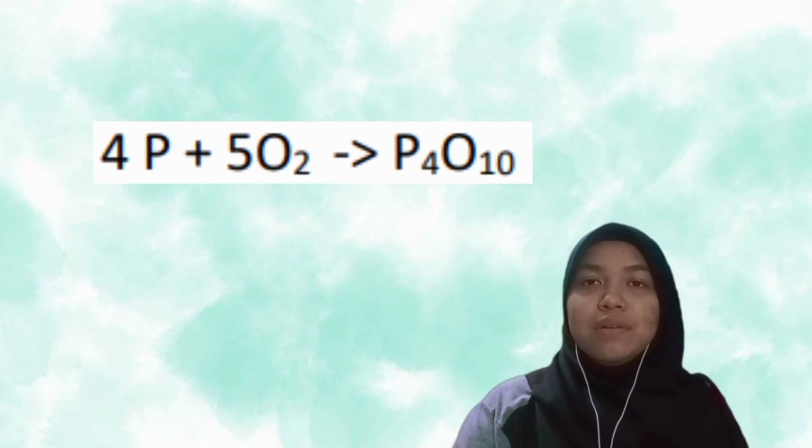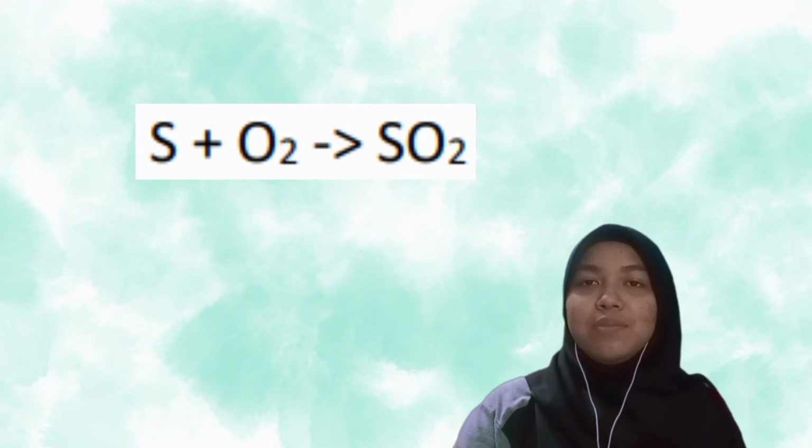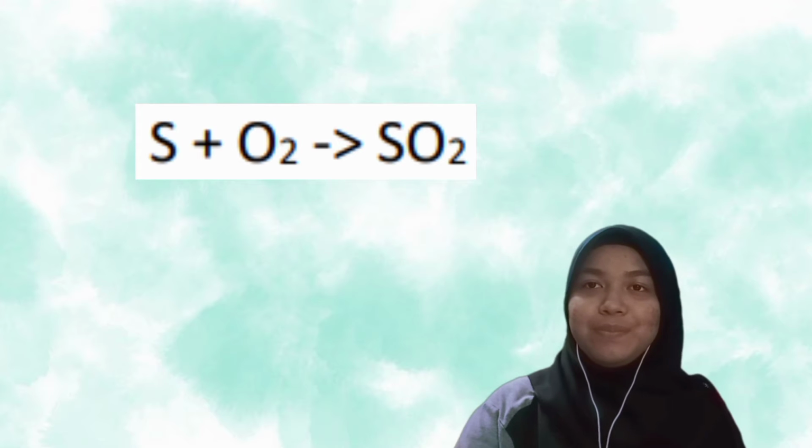Next, phosphorus reacts with oxygen, produce phosphorus oxide. The observation is burn with white flame. The last one is sulfur reacts with oxygen, produce sulfur dioxide. The observation is burns with bright blue flame.